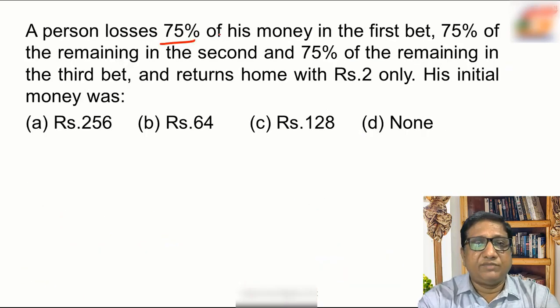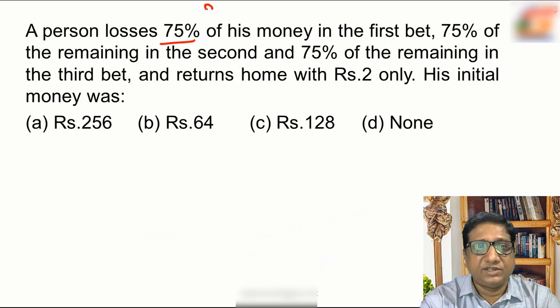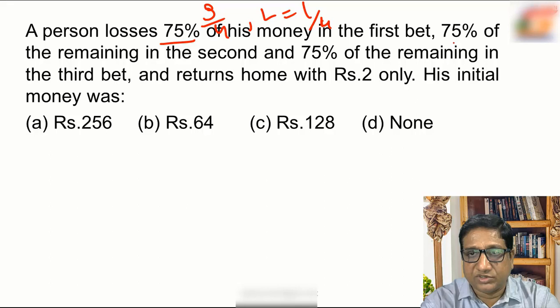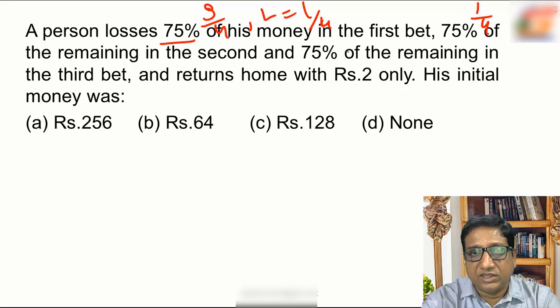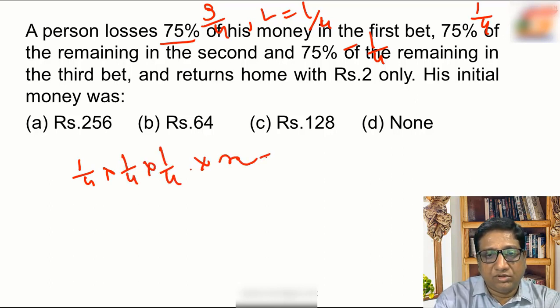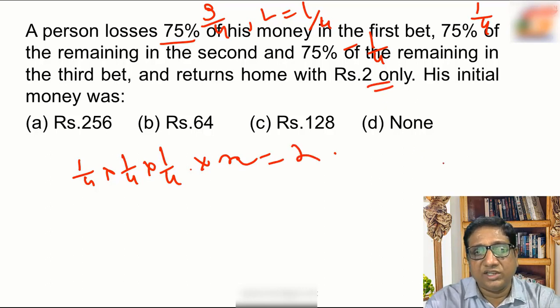A person loses 75% of his money in the first bet, means he loses 3/4. So he is left with how much? The inverse of the remaining, that is, he is left with 1/4. And in the second case, he also loses the same 75%, and what is left is 1/4. Third, the same thing happens. This happens 3 times. So he is left with another 1/4, with another 1/4 of the original amount, which we don't know. X is equal to 2 rupees. He is left with only 2 rupees.